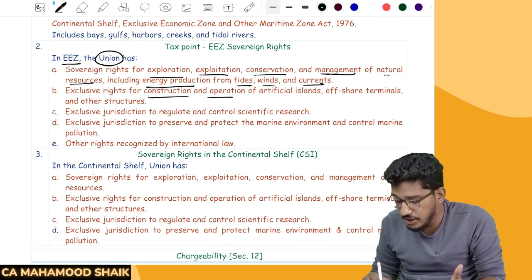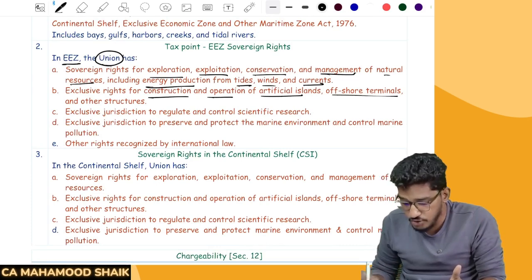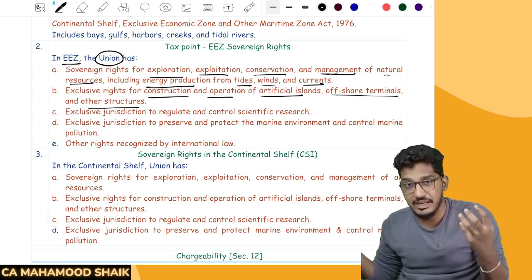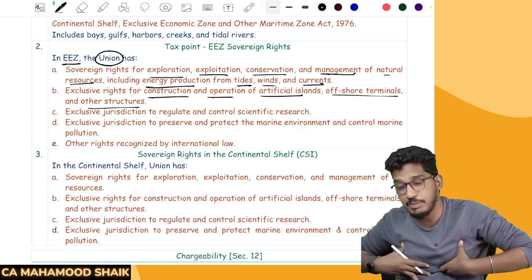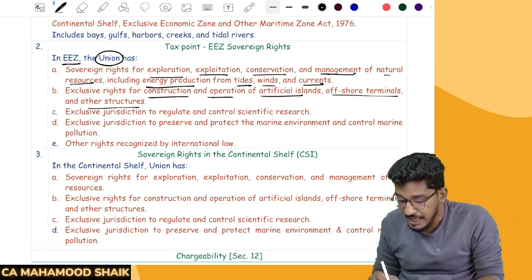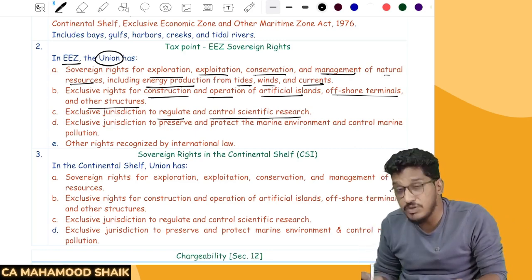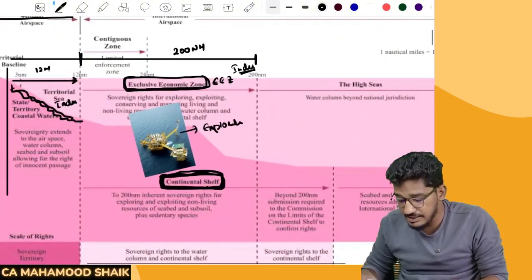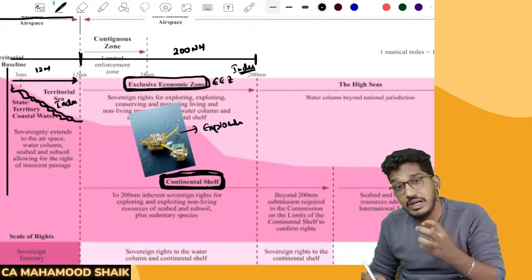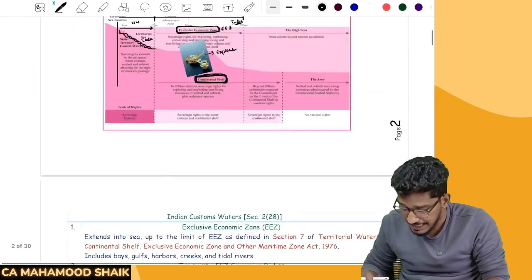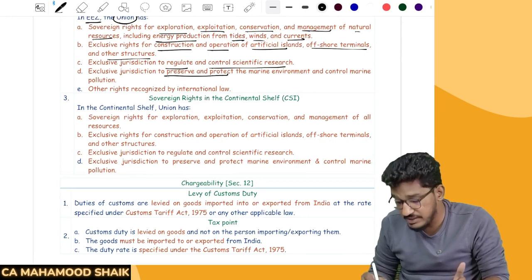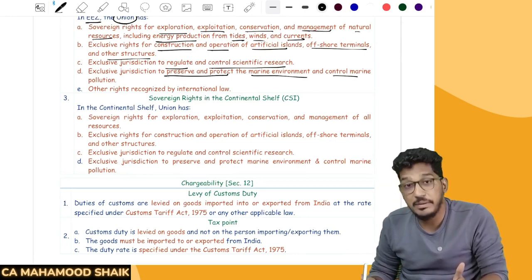Exclusive rights for construction and operation of artificial islands, offshore terminals, and other structures. If they want to construct rigs or any island in the exclusive economic zone, the Indian government will have that power. It will also have exclusive jurisdiction to regulate and control scientific research, and to preserve and protect the marine environment and control marine pollution.